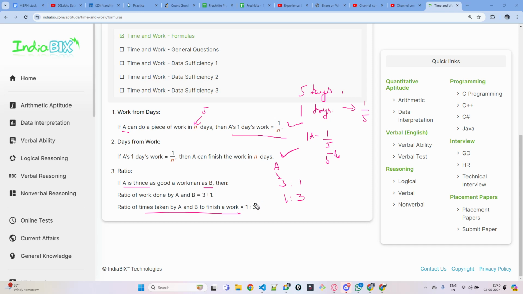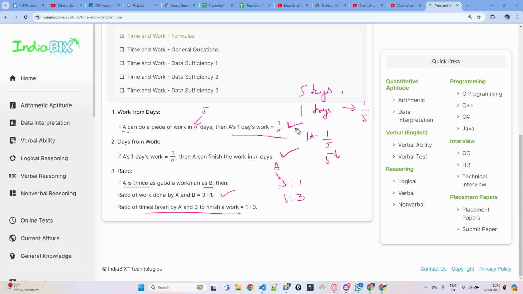So that is the ratio you need to check. If A is very good, he will finish more work, so the ratio of work will be 3:1. And the time taken by A will be less, so the time taken ratio will be 1:3. So this is what you have to think and understand.